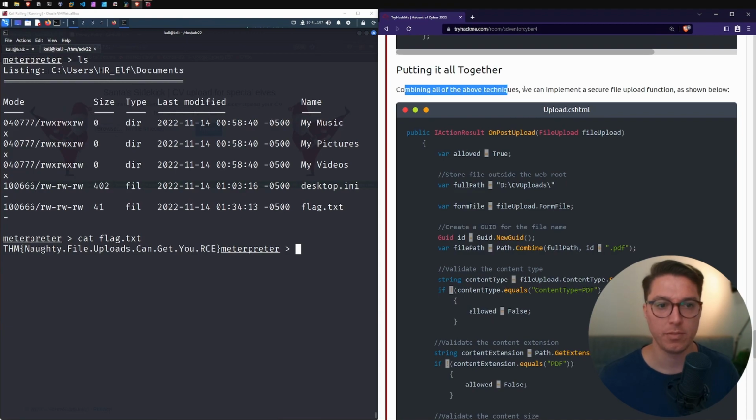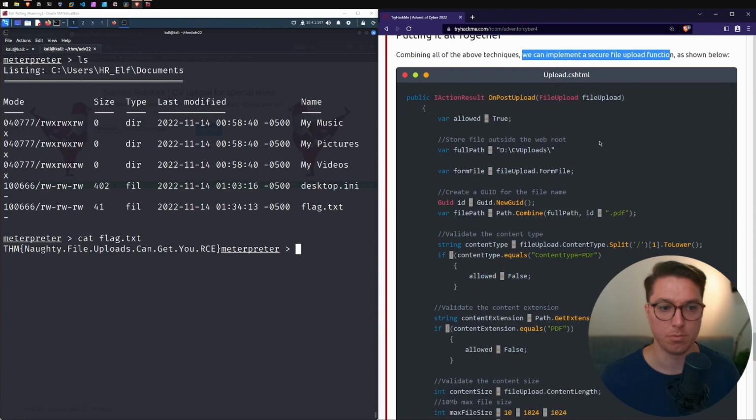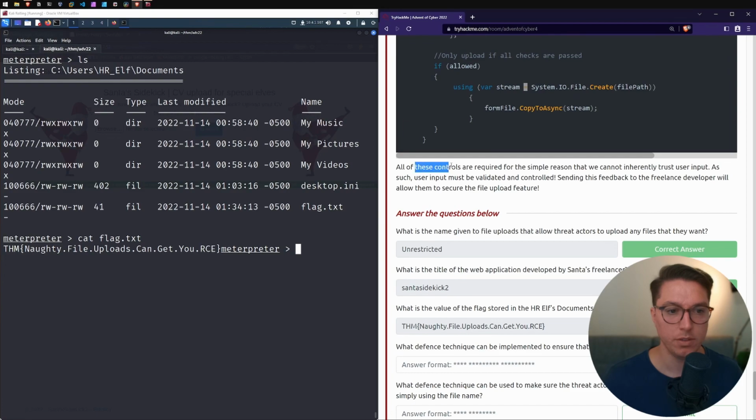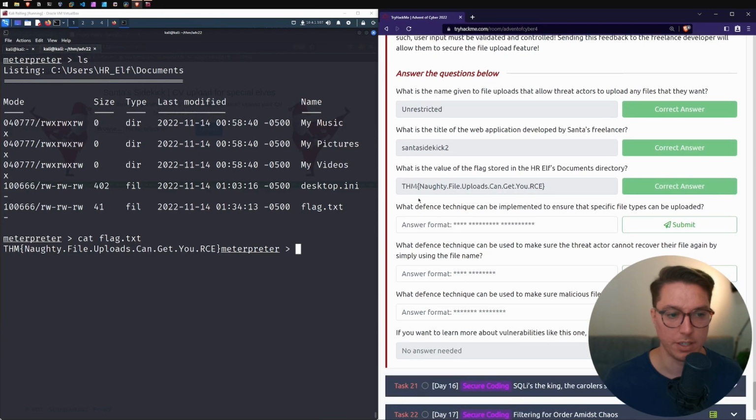Next up, we've got putting it all together. Combining all the above techniques, we can implement a secure file upload function as shown below. That's just all the code put together. It's good to know. If I was a more experienced programmer, doing this as a test in Python would be a pretty good exercise. All of these controls are required for the simple reason that we cannot inherently trust user input. As such, user input must be validated and controlled. Sending this feedback to the freelance developer will allow them to secure the file upload feature.